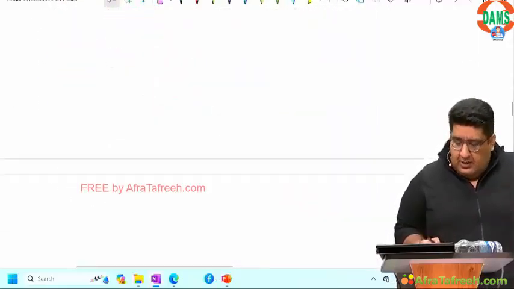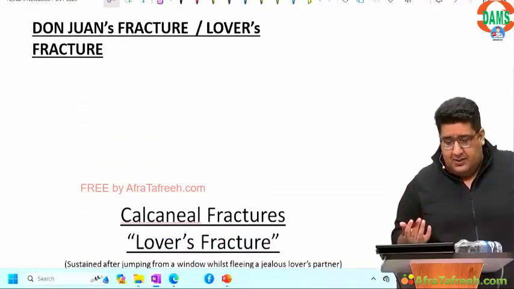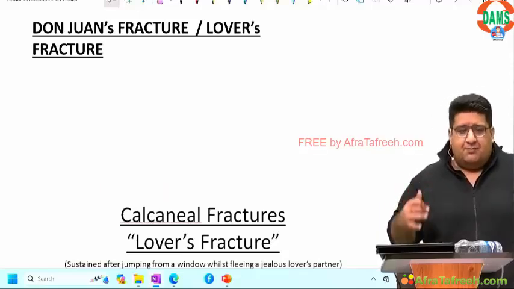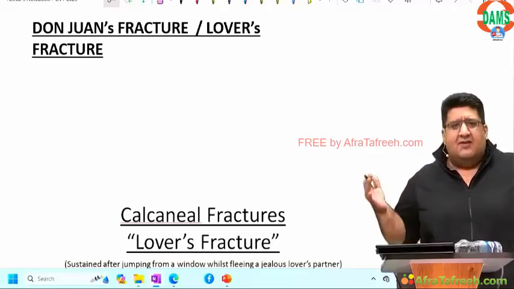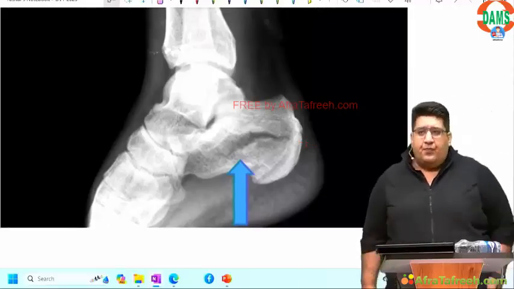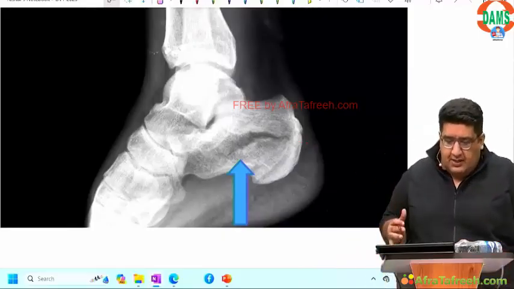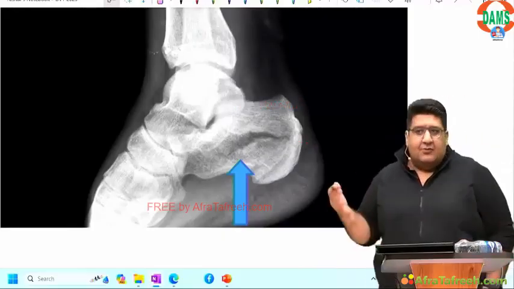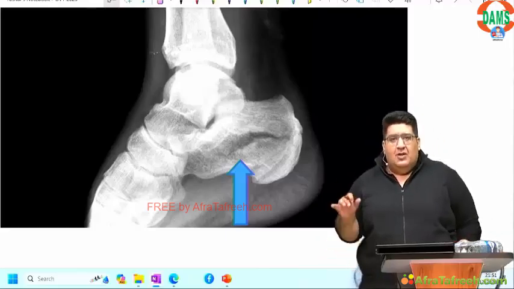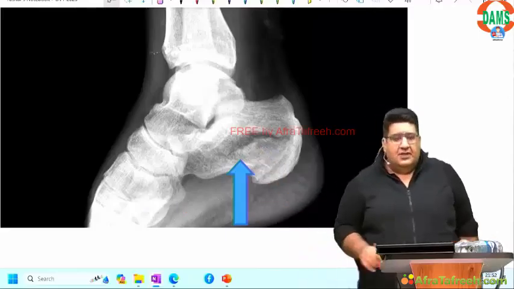Simple, huh? After runner's fracture, Don Juan fracture. Because Don Juan had it. Lover's fracture, because Don Juan was an ardent, passionate lover who had gone to meet his lover. The husband of the lover came. Don Juan had no choice except to jump from the second floor. Don Juan landed on the ground, on the heel bone, on the calcaneum, and had an intra-articular calcaneal fracture. I'm sure you all can see that.